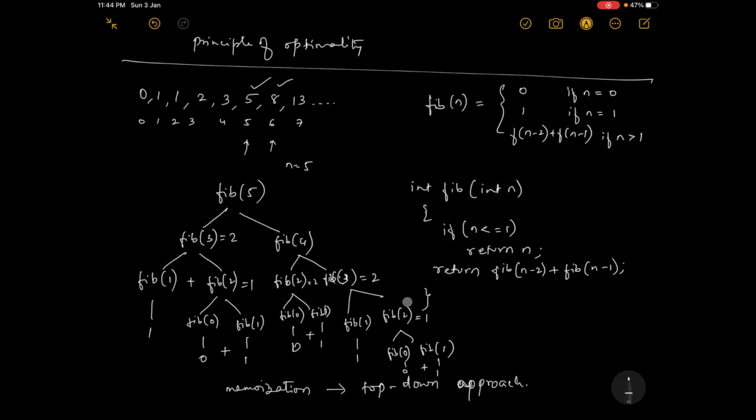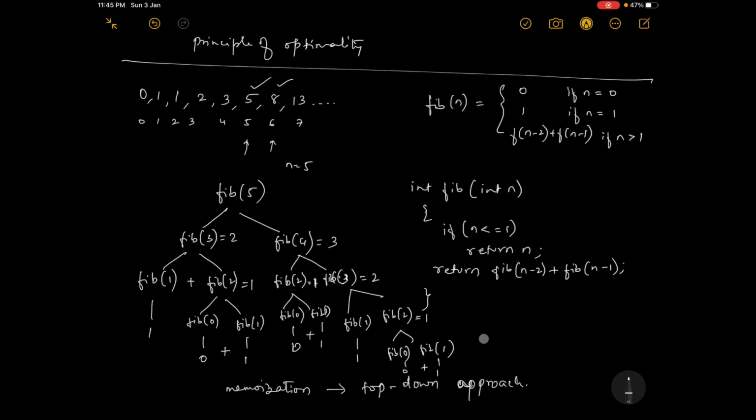So 2 plus, what is fib of 2? Fib of 2 is 1. So 2 plus 1, here it is 3. So you can see fib of 4 is 3. So you know how to trace. We have already seen recursion and how to trace it.